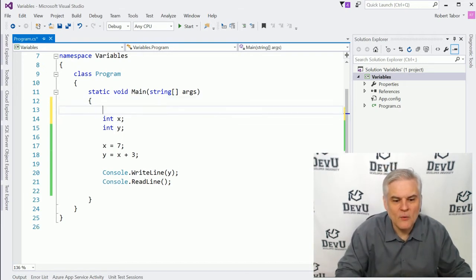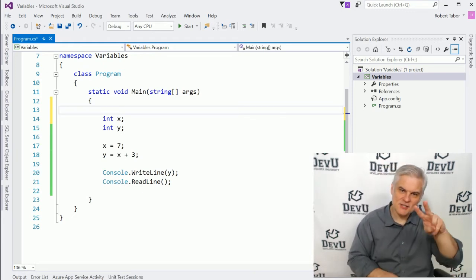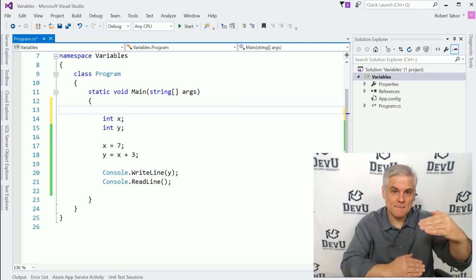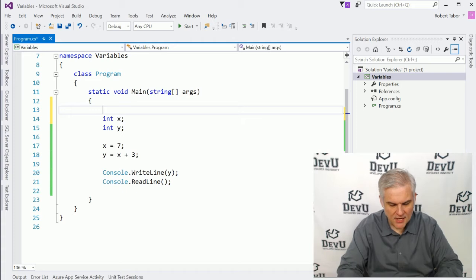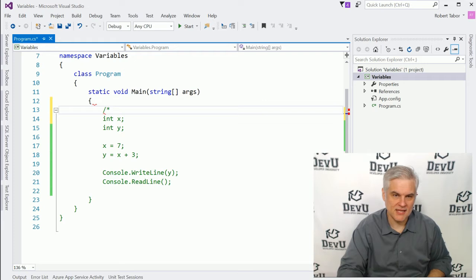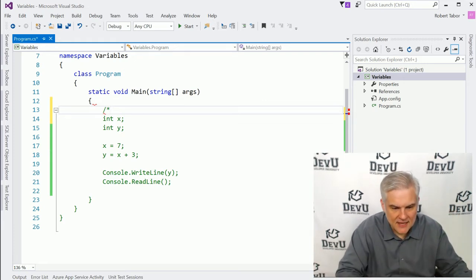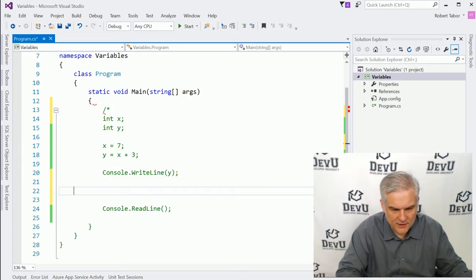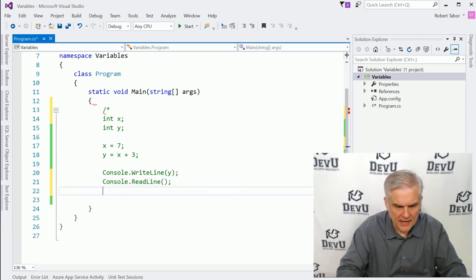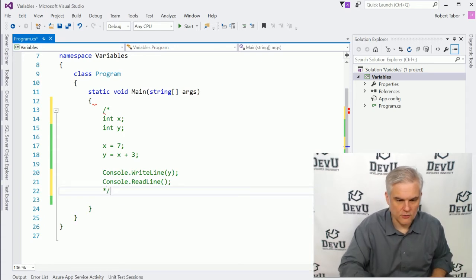All right. Now, what I want to do is comment out several lines of code. And instead of just doing 2 forward slashes in front of every line, which can be laborious, I'm going to comment out multiple lines at the same time using a forward slash and a star character over the number 8 on your keyboard to begin a lengthy comment. Actually, let's go ahead and keep it all together.